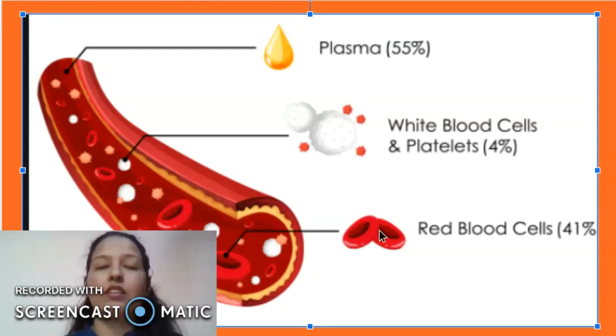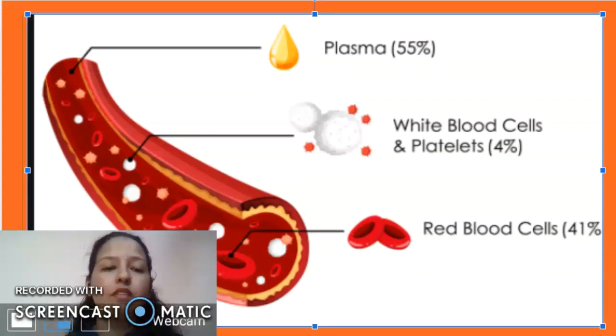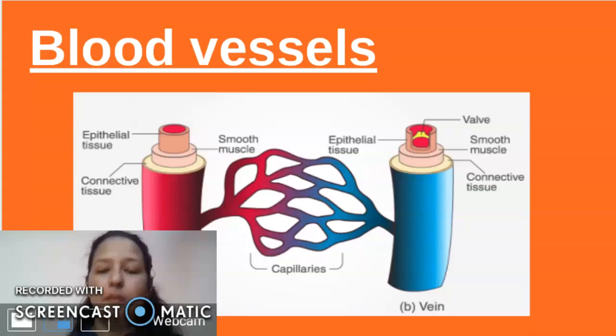RBCs have a very important pigment known as hemoglobin, and due to the presence of this pigment hemoglobin, the color of blood is red and it carries out the most important function. What is that? It transports and exchanges oxygen and carbon dioxide in the body, and hemoglobin is an important protein.